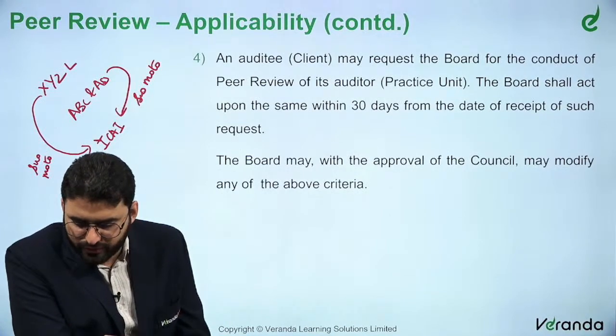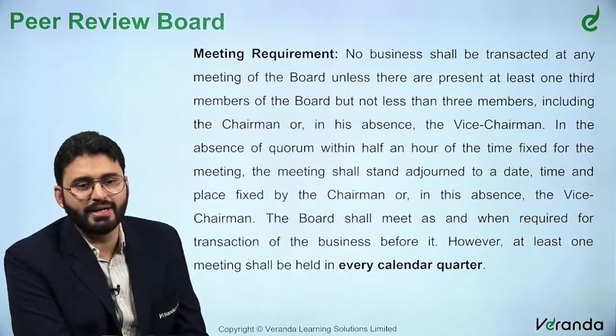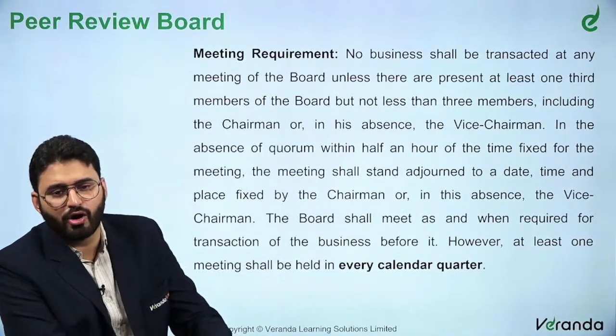The board, with the approval of council, may modify any of the above criteria, of course. Now, meeting requirement. This is a peer review board. How often can they meet?